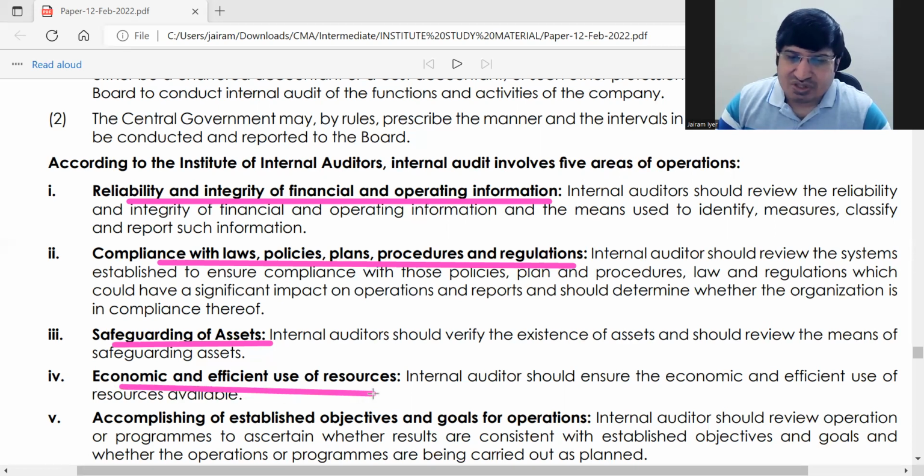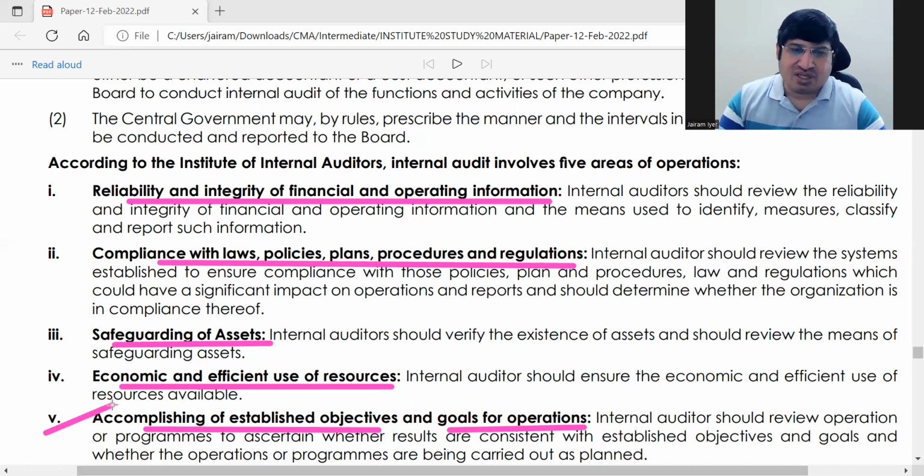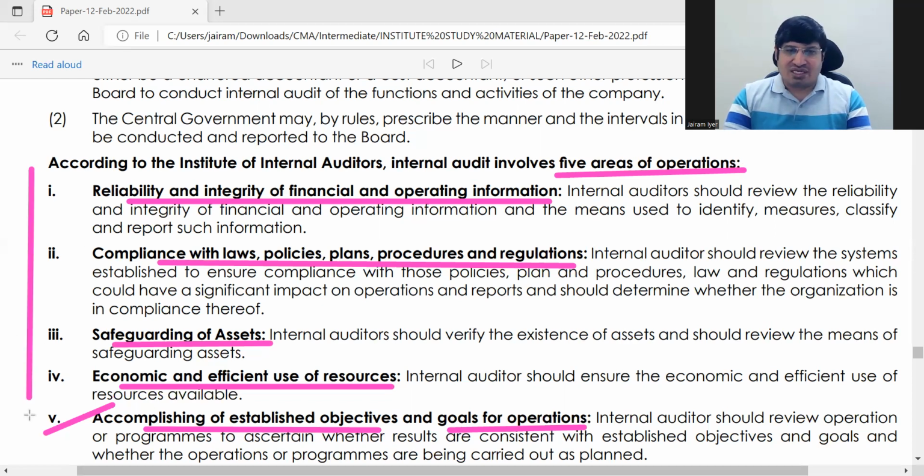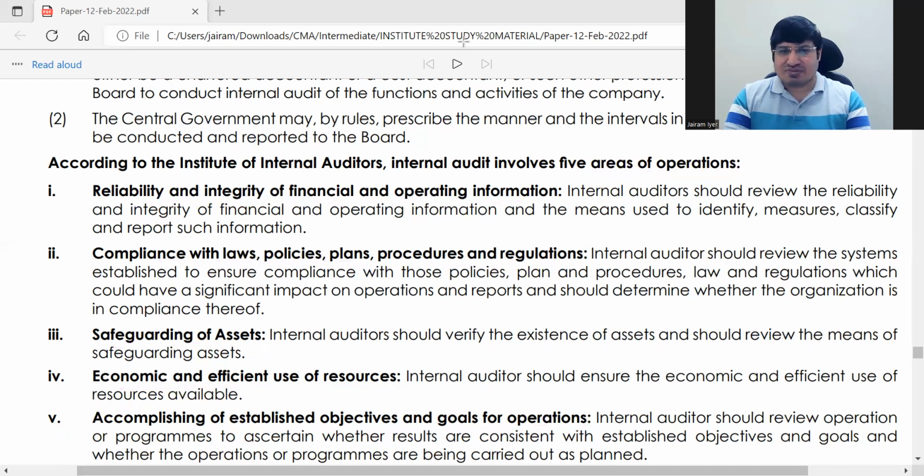Economic and efficient use of resources. Accomplishing of established objectives and goals for operations. This is the final end. That is the objective of the organization being established or not. That's the last thing it has to see. So these are the 5 areas of operations. आराम से आप अंदर की चीजें आप लिख सकते हो उसमें. ठीक है. Okay. Just आपको you have to see the heading.